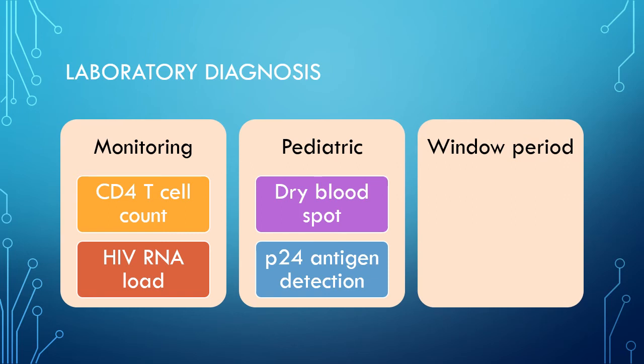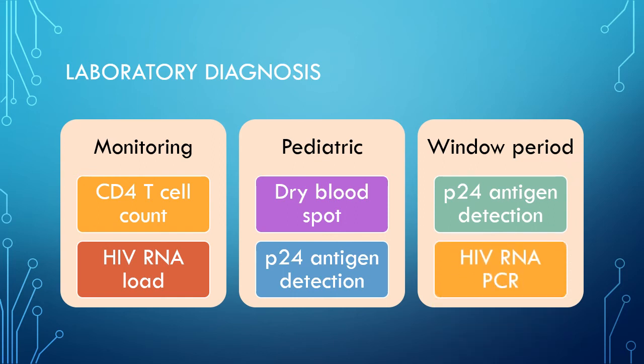Then diagnosis of HIV in the window period. Window period refers to the initial time interval between the exposure and the appearance of detectable levels of antibody in the serum. That's why we can use P24 antigen detection, but the only problem with this test is that it is less sensitive. Then you can also use the HIV RNA PCR. It is the best method and it detects HIV RNA around 10 to 14 days after the infection.